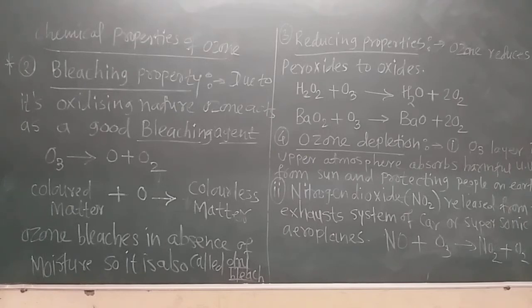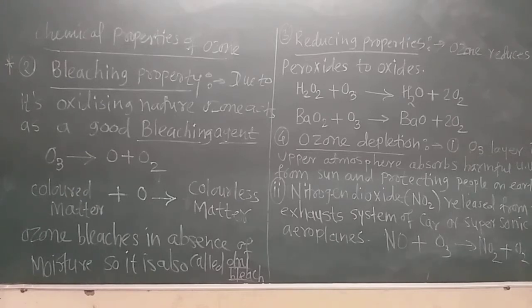Lots of nitrogen dioxide gas is released into the atmosphere, which is very harmful. And when this NO2 reacts with ozone, nitrogen dioxide is formed again. This is also a reason for the depletion of the ozone layer.